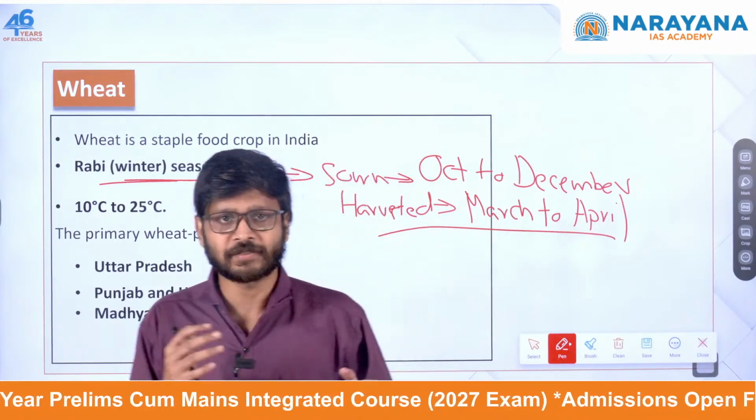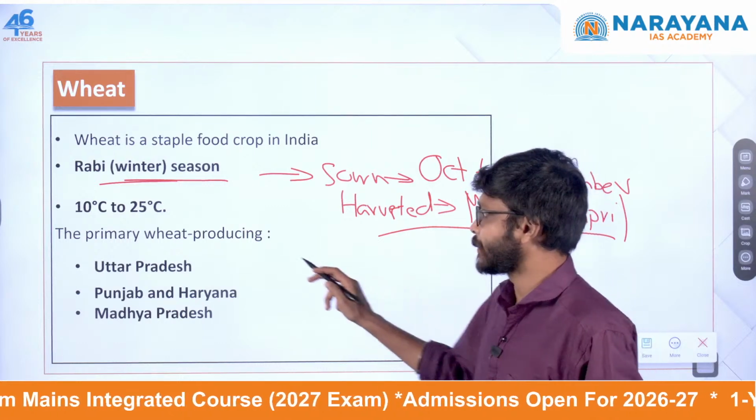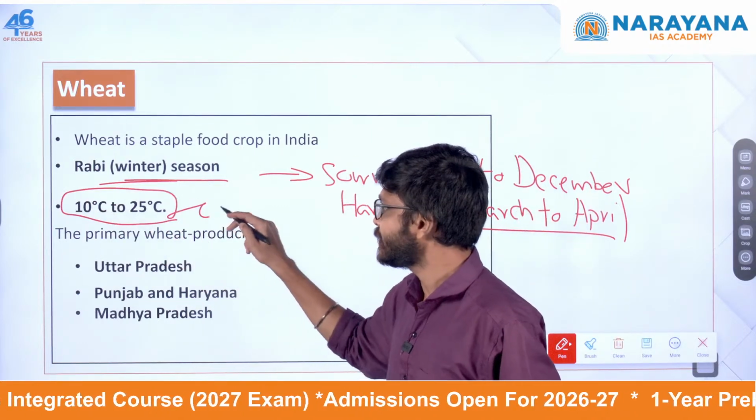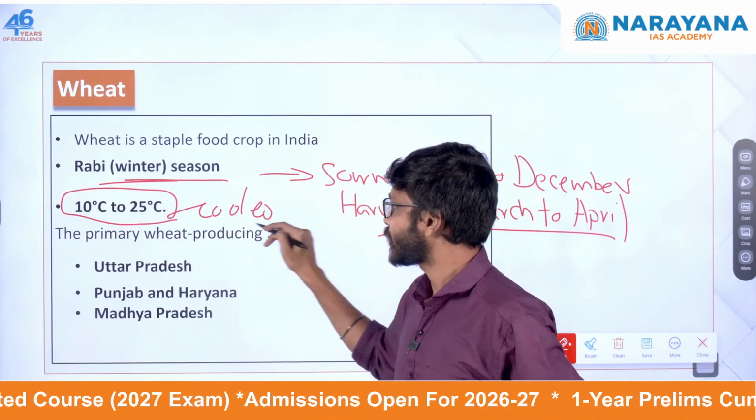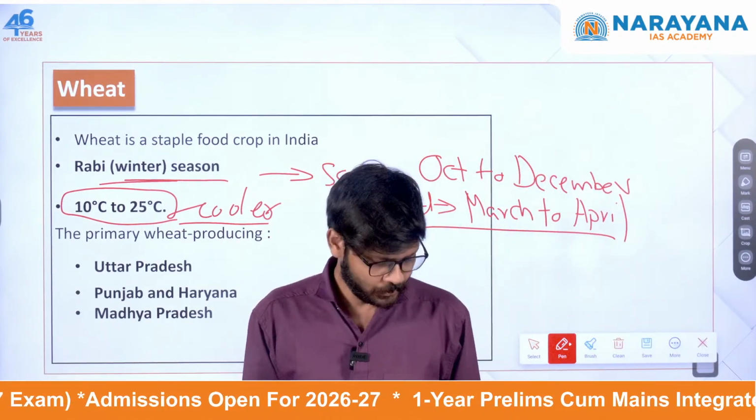So that's why this kind of crops we call it a rabi crop. Basically it needs a cooler climate, a cooler climate from 10 degrees to 25 degrees.